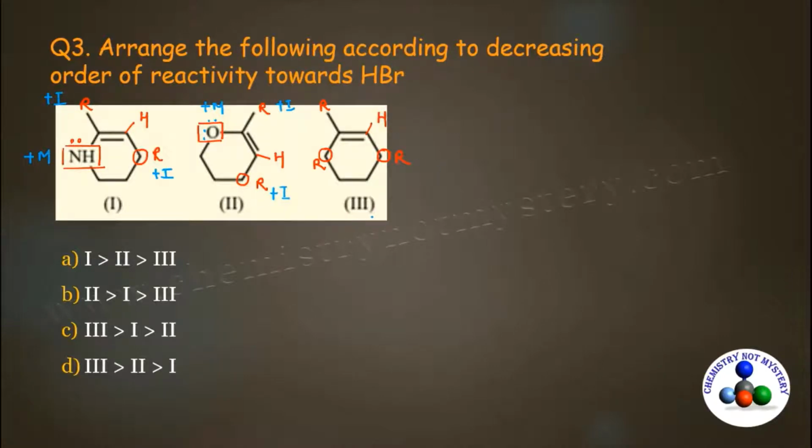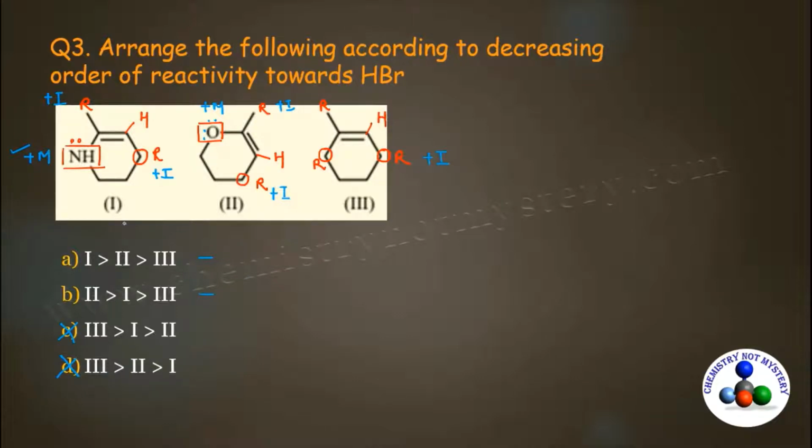Now come to the third reactant. In the third reactant, there are three R groups that show a plus I effect. So when you compare the electron richness of all three reactants, you will see in the third reactant there is only the I effect, while in the first and second reactants the plus M group is additional. So the third reactant will have the least electron density. So here you have to identify the option in which the third reactant is given at the least position. That is in option A and option B, so eliminate option C and option D.